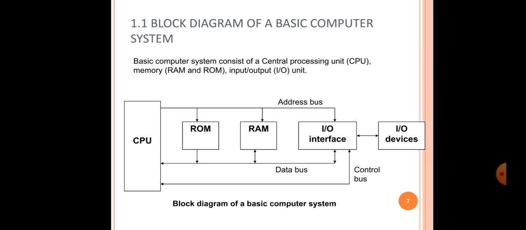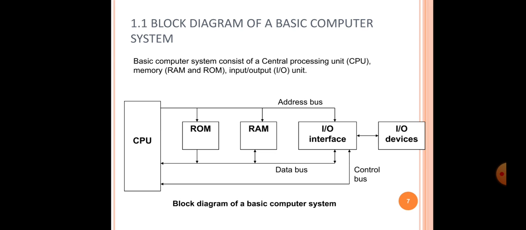Now you can think about the memory. Memory comes under ROM and RAM, that is random access memory and read only memory. All of these communicate through the buses. Now you can ask, what is a bus? A bus is nothing but something which carries information from one device to another device. There are three types of bus: address bus, data bus and control bus. We will come to the details about the buses in later slides.